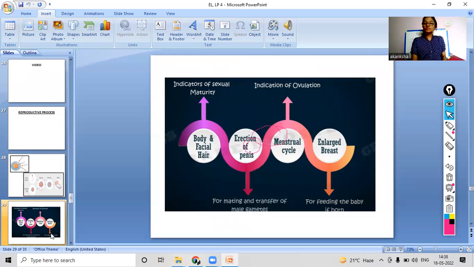So these were the different indicators of sexual maturity. What changes were happening? Growth of hair in the facial region, armpits, genital regions, and different parts of the body, right? And then there was the erection of the penis in boys, the menstruation cycle in girls, and the enlargement of breasts in girls for feeding the baby. These were the different changes that happened during the process of adolescence. For reproduction, these changes are very important, right? So now we will move on ahead and see.